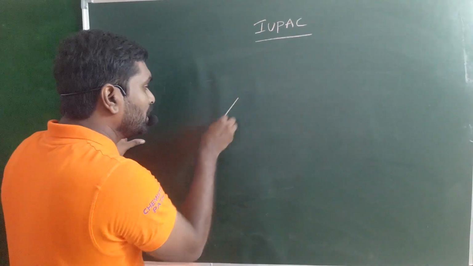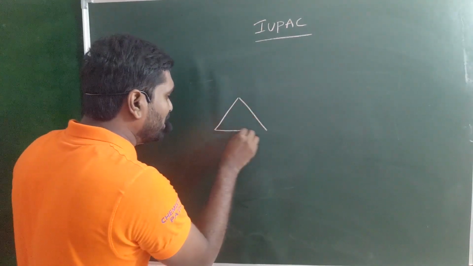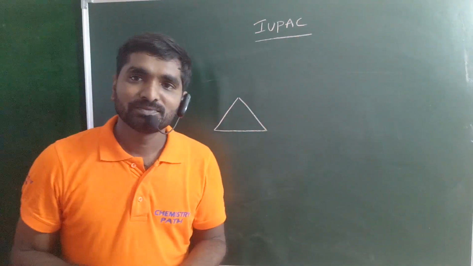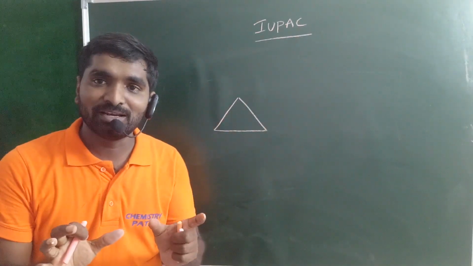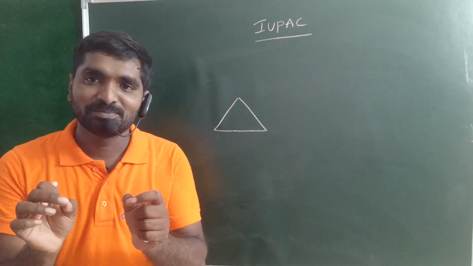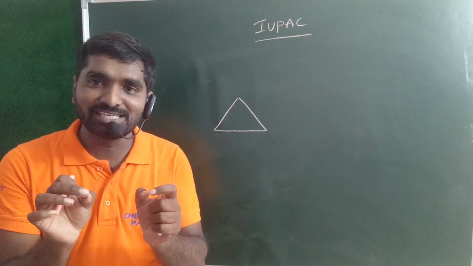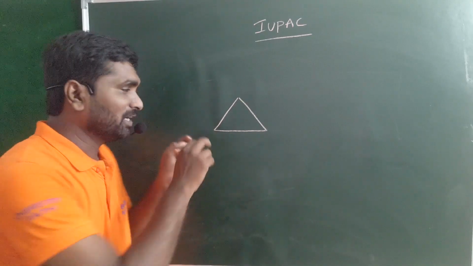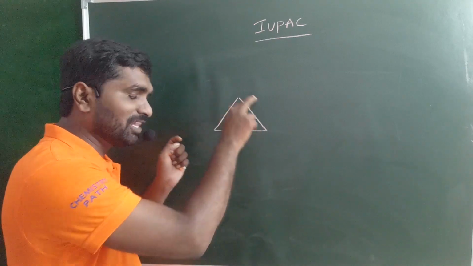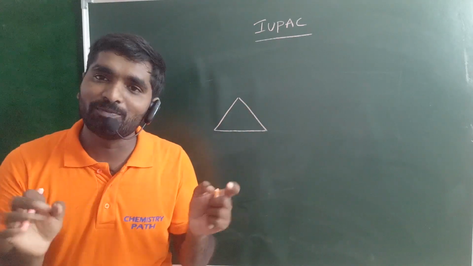The given compound is like this. First one, the secondary prefix, which indicates the substituents, but there are no substituents present on this compound, so there is no secondary prefix.